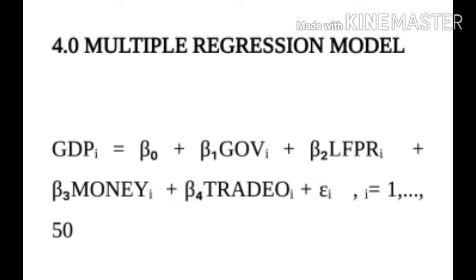Here is the multiple regression model. GDP refers to annual growth of GDP. GOV refers to general final consumption expenditure of government. LFPR refers to labor force participation out of total population age 15 and above. Money refers to broad money, and TRADIO refers to the ratio of total export and import to gross domestic product.